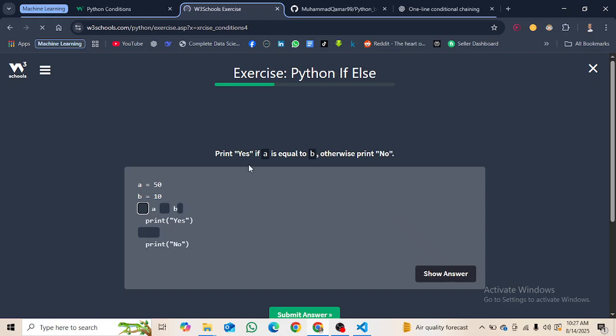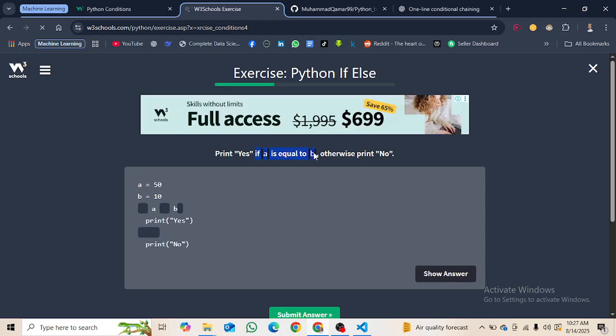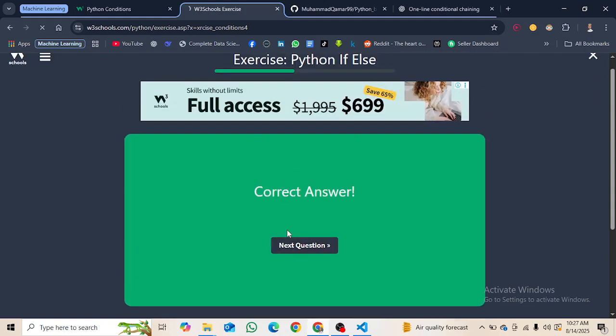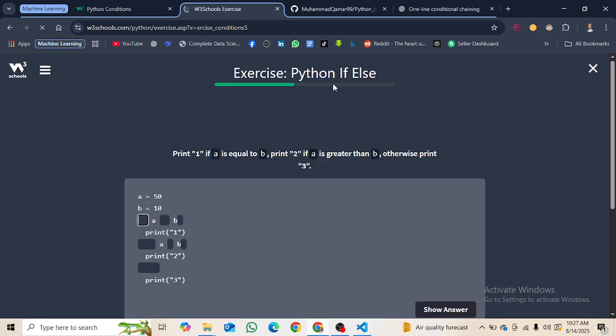Okay, print yes if a is equal to b, otherwise print no. If a is equal to, we use the double equals, b, then print yes, otherwise, so use the else statement, no. Okay, next question. Okay, there are so many exercises here, you can see that, which is good actually.